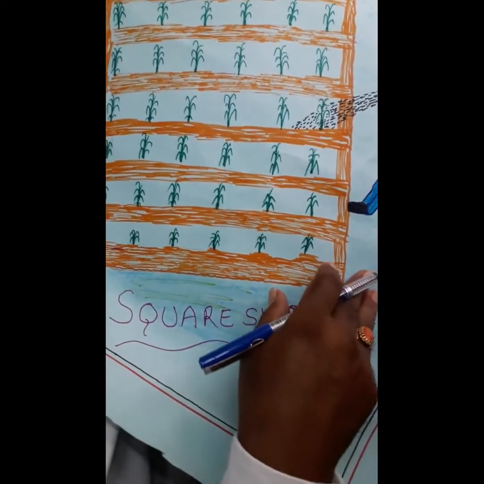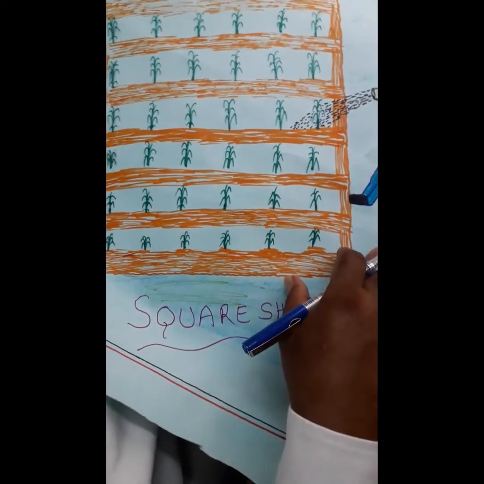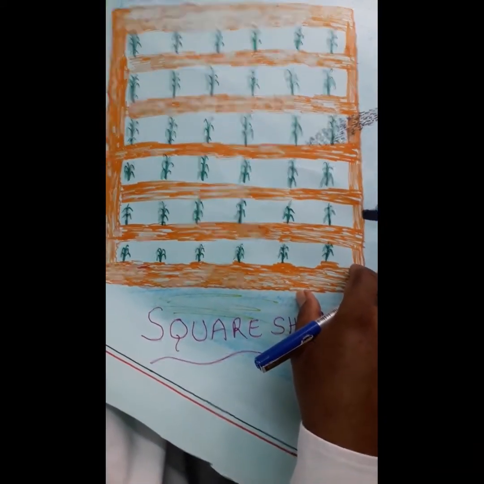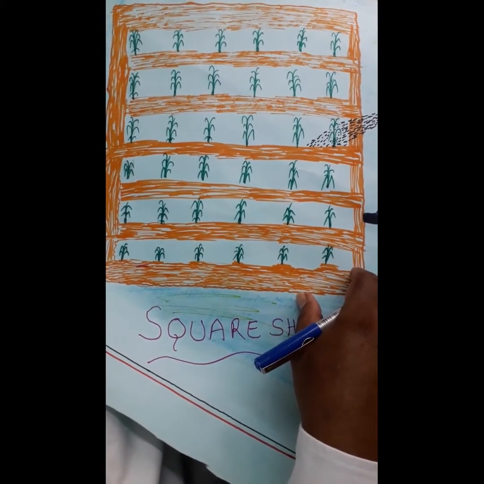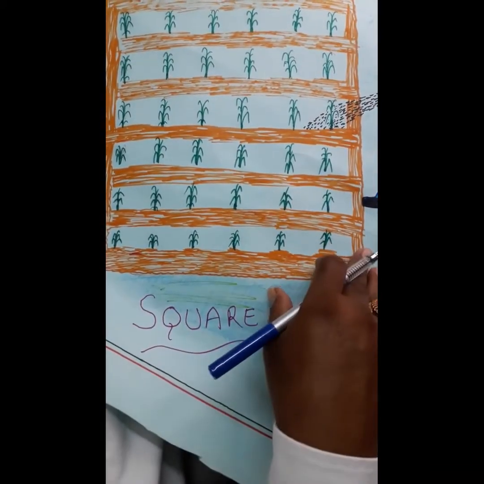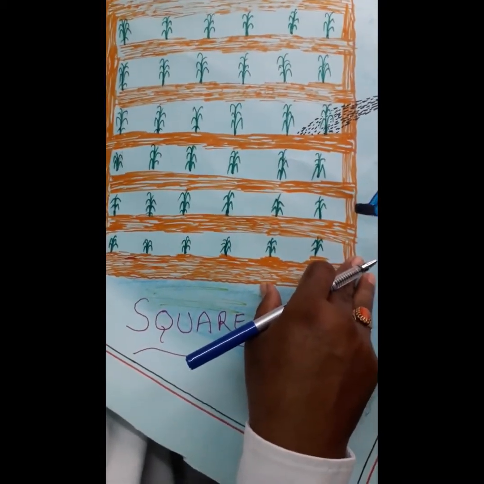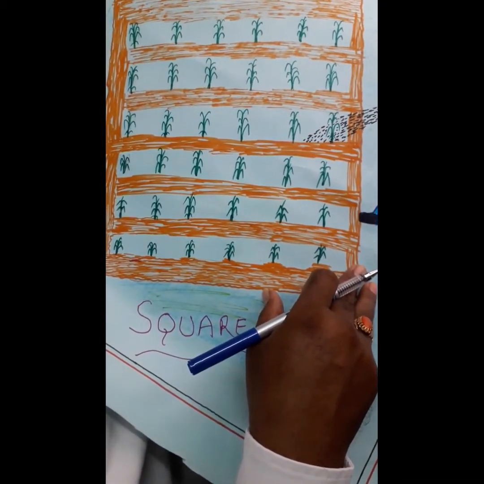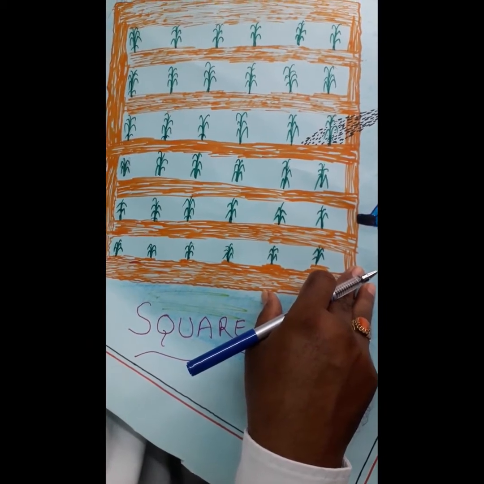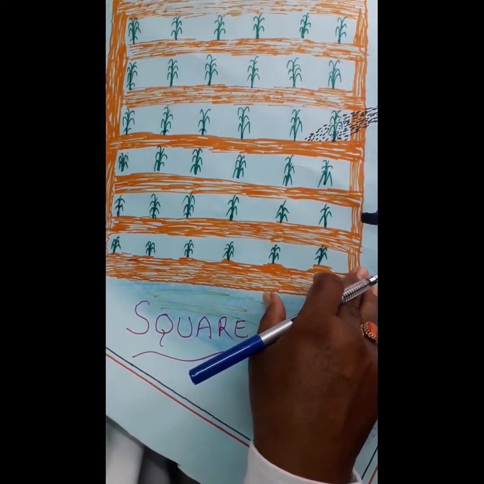It is a square shaped garden. Obviously, it is x square. Why? Because the garden is in the shape of a square. We know well x square is the area of a square. Yes, this is the best example for an algebraic expression.